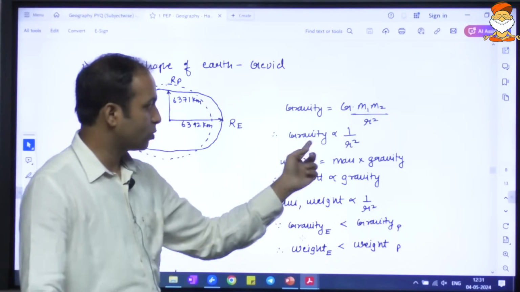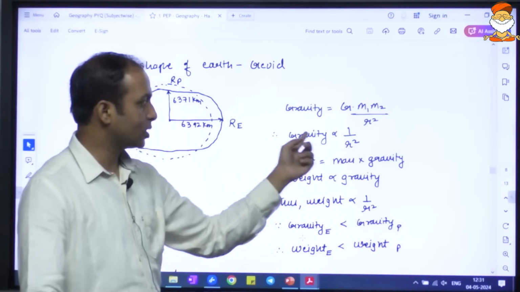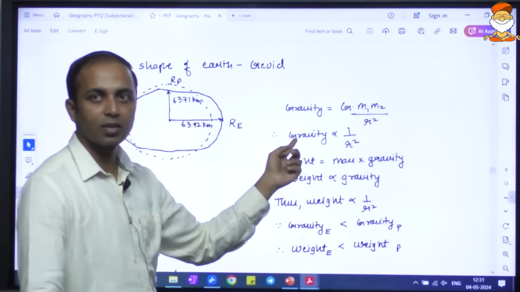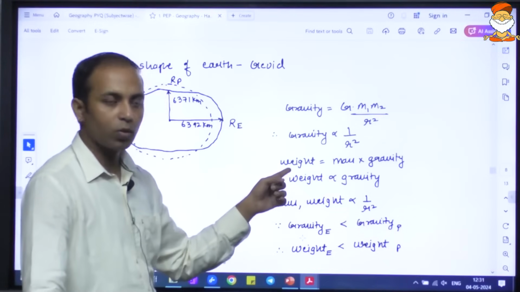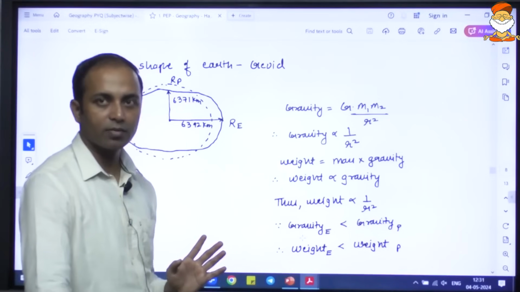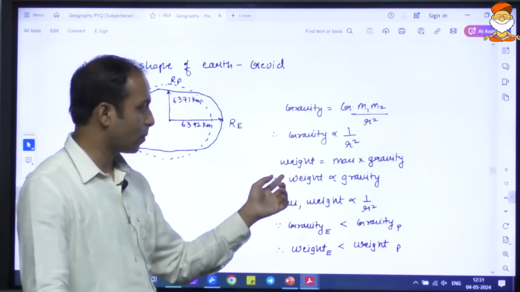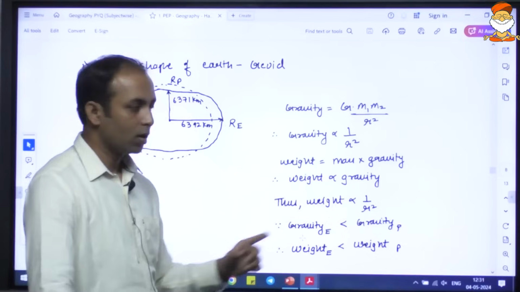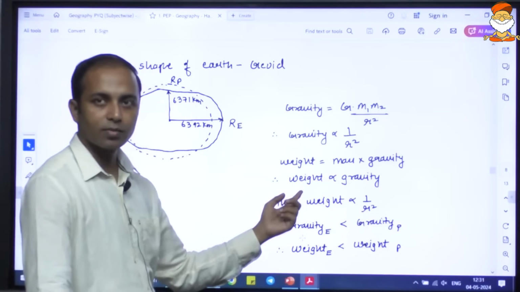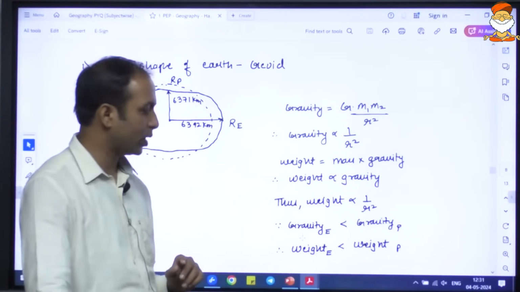So gravity is inversely proportional, means more distance, less gravity. Yes or no? More distance, less gravity. Second formula, we know weight is equals to mass into gravity. Okay, weight is mass into gravity, which means weight is directly proportional to gravity, right? More gravity, more weight.